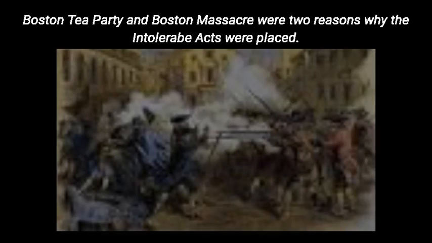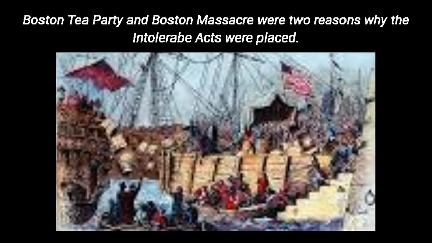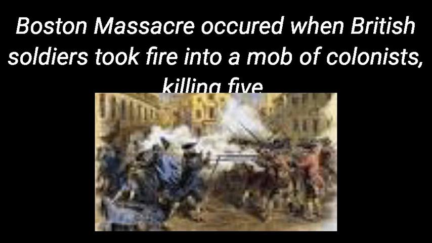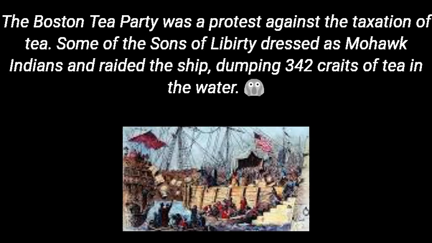The Boston Tea Party and the Boston Massacre were two of the reasons why the Intolerable Acts were put in place. The Boston Massacre took place when a group of British soldiers on watch in the city fired their guns into a rioting mob of colonists, which killed five of them. The Boston Tea Party was a protest led by the colonists in Boston against the taxation of tea.